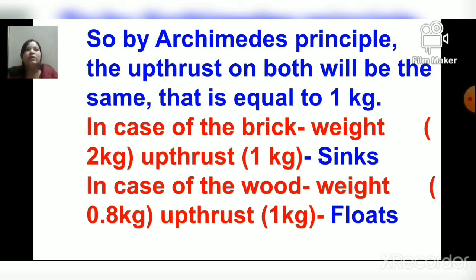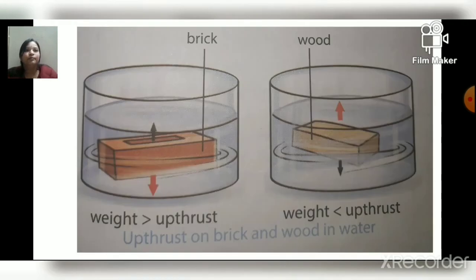So weight is less than upthrust, so it floats in water. So this is how upthrust works according to the weight, right? When the weight of a thing is more than the upthrust, the thing sinks in water, and when the weight of a thing is less than upthrust, it floats on water.